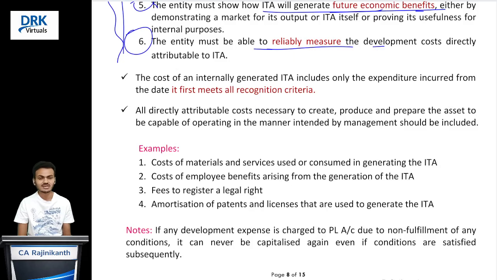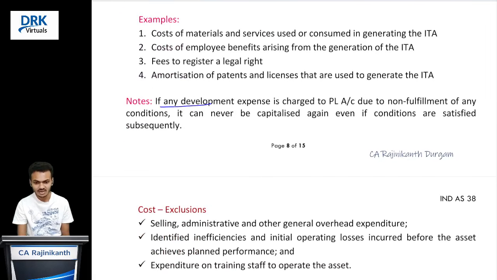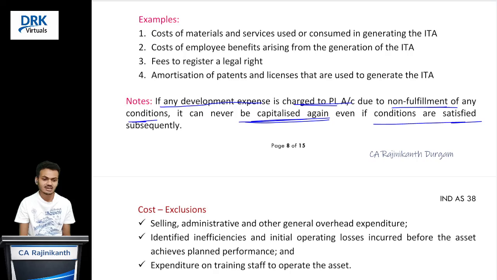And one more thing: an expense that we previously charged to the profit and loss account should not be capitalized later just because the six conditions are satisfied, right? See here, the note point. If any development expense is charged to the profit and loss account due to non-fulfillment of any condition, it can never be capitalized again, even if the conditions are satisfied subsequently. That is what the standard is saying.